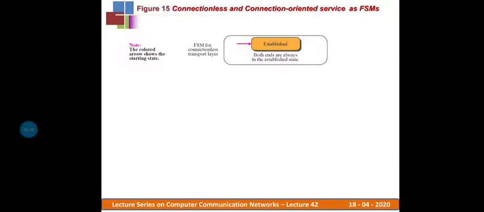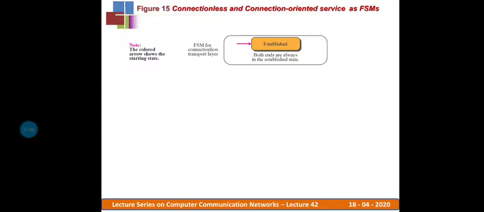In connectionless service, at the sender side as well as the receiver side, both will be in the established state, both will be in the ready state. If any request comes from the client to the server, the receiver will process it and forward it to the receiver application layer.